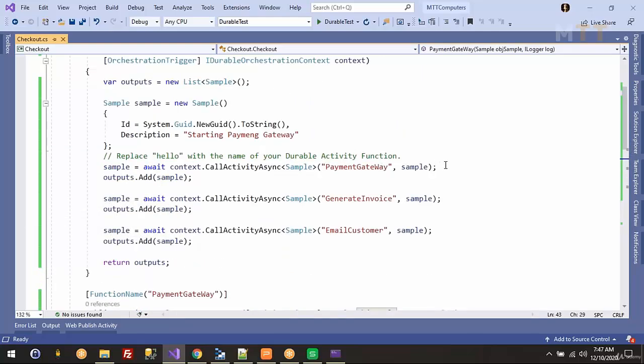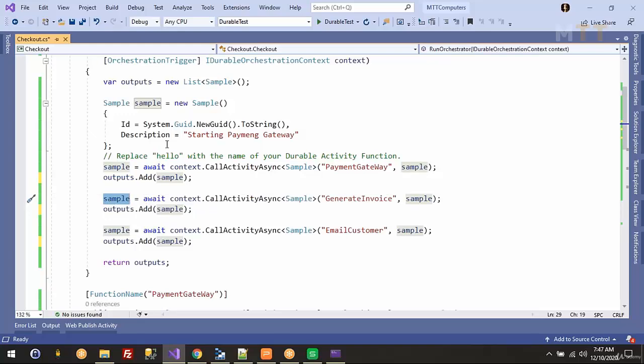Whatever return value we are getting, I'm still keeping it in the same variable. So I'm passing the same object, changing the value and storing it back into the same variable. For log purposes I'm adding it here, otherwise this add to output is not important, but just to see in the logs I'm adding it. In the same way, the output of my payment gateway function I'm passing as input to the generate invoice function, and the result of this I'm storing in the same complex object.